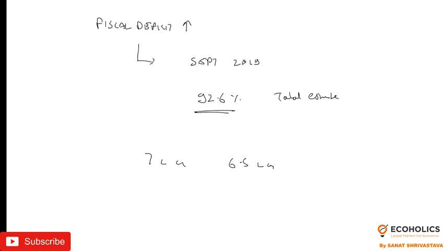Apart from this, in the month of November the finance commission will also submit its report for the next 5 years, which will be implemented from April 2020 for 5 years till March 2025.